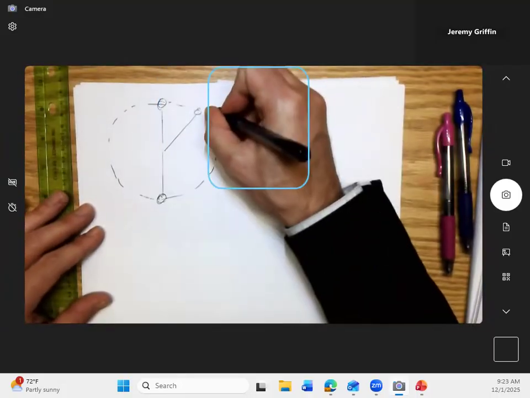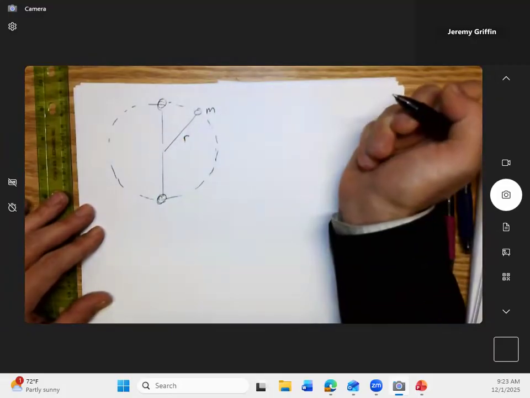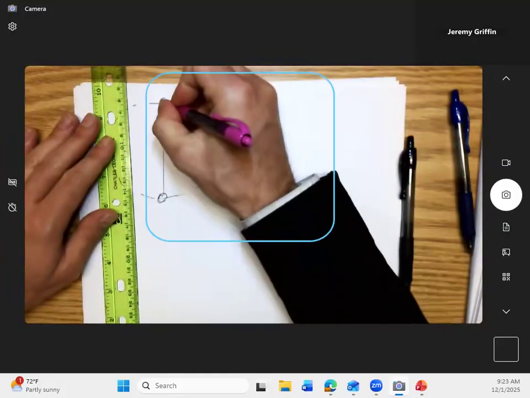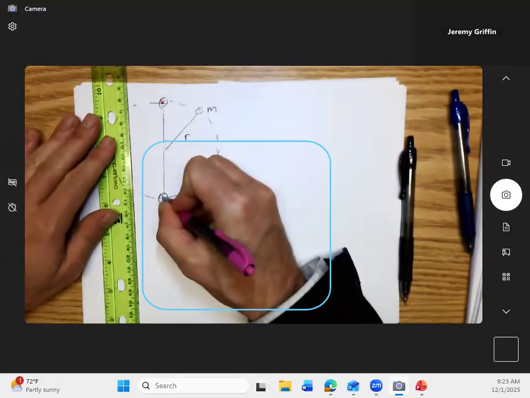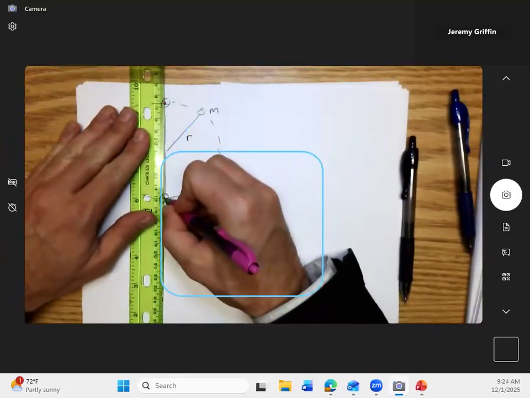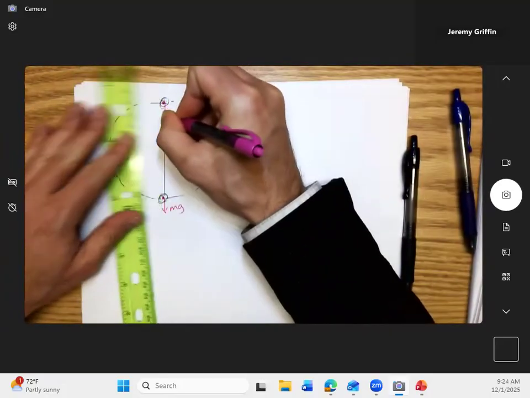So, say this ball has some mass, and this string has some length, I'll call it r for radius. And let's come up with some free body diagrams. Does this ball have the same weight regardless of where it is on the circle? So I can throw that in. Let's call it mg, mg, and mg.